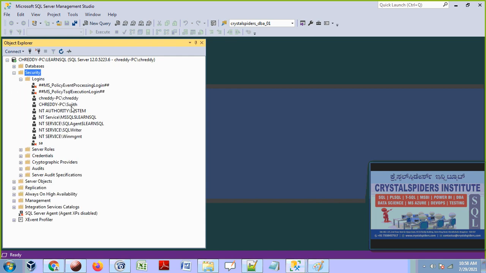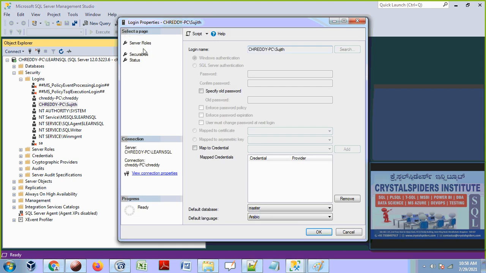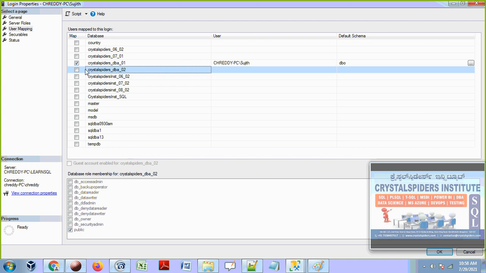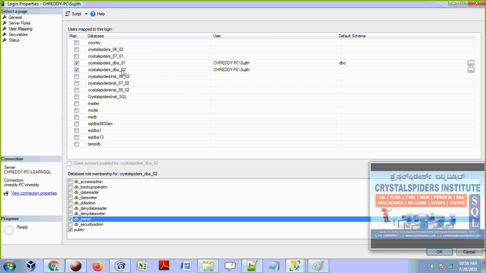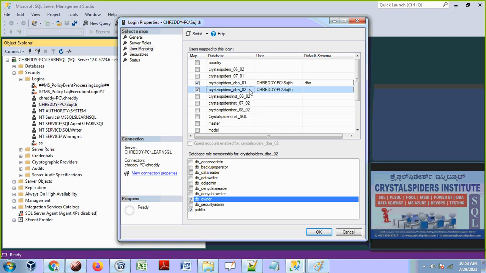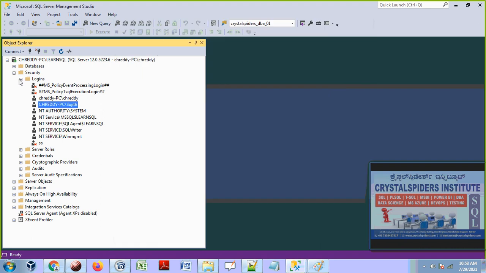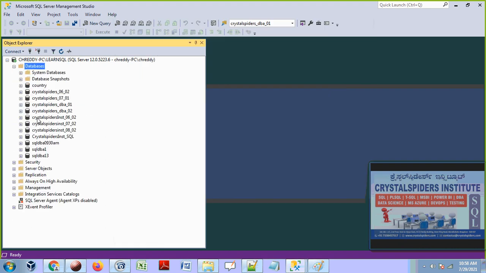Let's see that. Go to the Sujit, right click, go to the properties, go to the user mappings, and select the database on which you want to grant. Let's say this time DBA02. Select that database checkbox. This is important, guys. You can't just select the row, you have to click on the checkbox and then say this time owner on this DBA02 database. Okay, and say okay. So that's it.